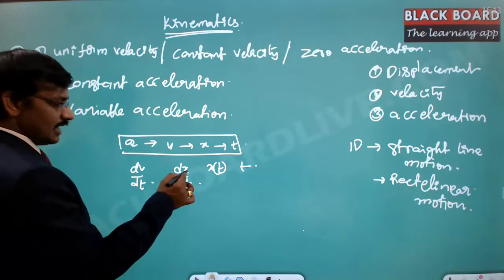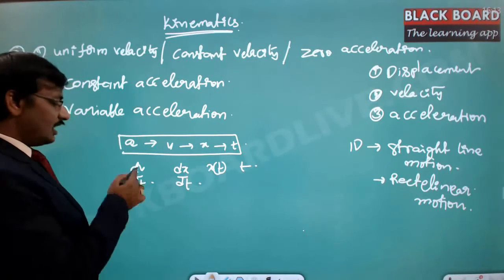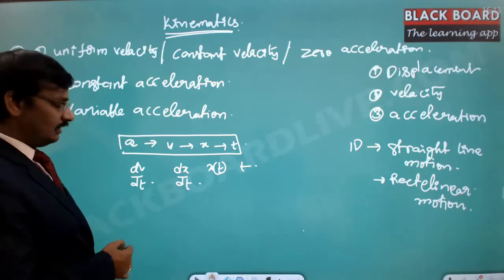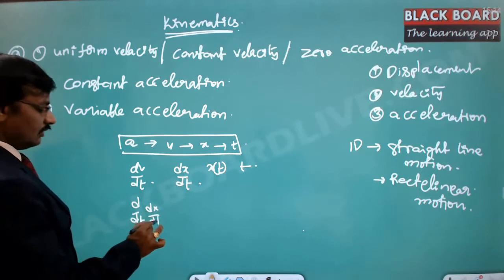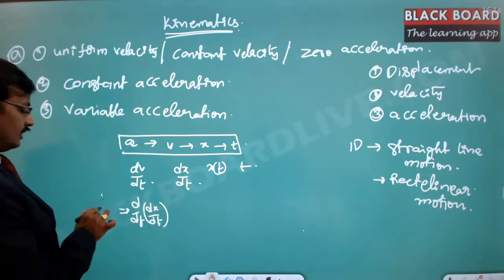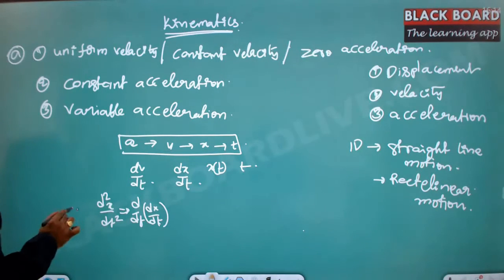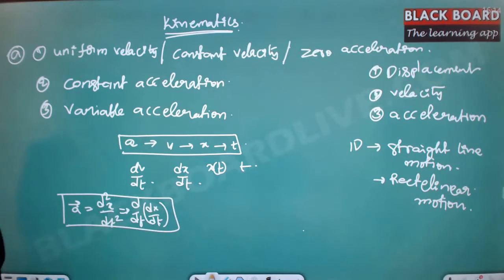Now here, as x is a function of time, you can do the derivative with respect to time, and v is dx by dt. Then d by dt of dx by dt, you can treat this as d square x by dt square. This is nothing but the acceleration for us. So acceleration is d square x by dt square.